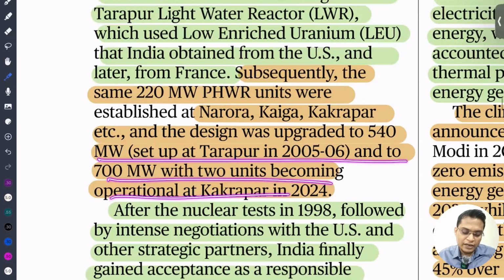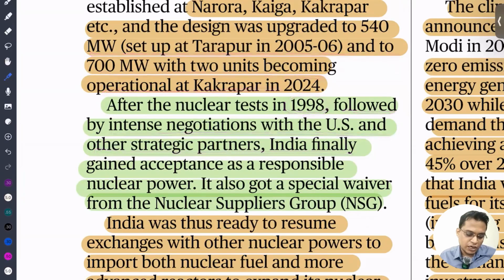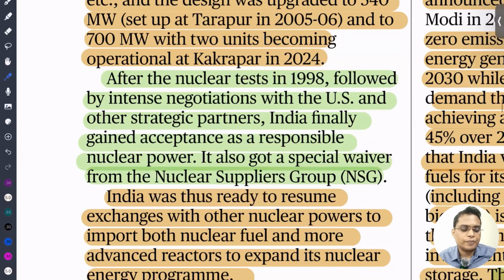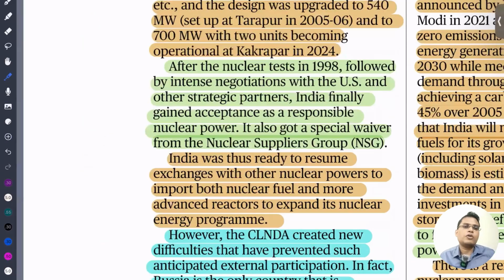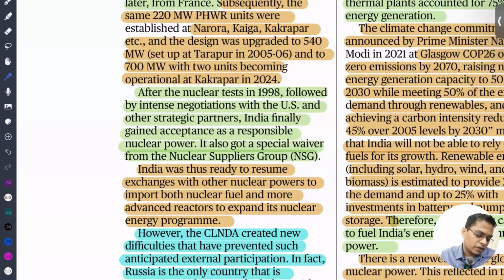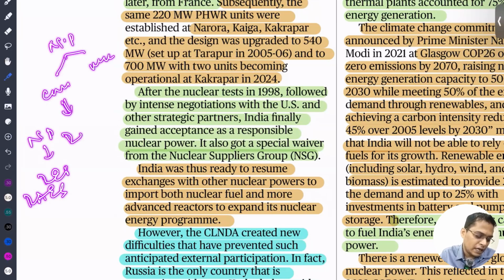After the nuclear test in 1998, followed by intense negotiation, we received a waiver from the USA. Now we have also got a special waiver from the Nuclear Suppliers Group. So now we can trade in uranium and in civil nuclear supply and other technological aspects also. But we need to put our nuclear plants under the IAEA safeguards. So we have to separate our nuclear program into two, civilian and military, and put all our civilian program under IAEA safeguards. This is the objective.